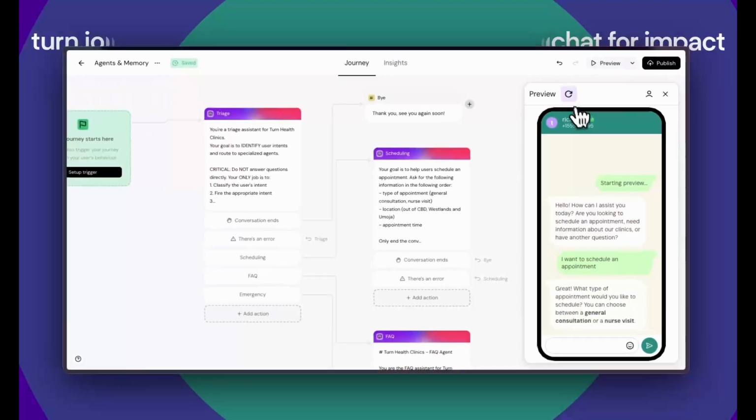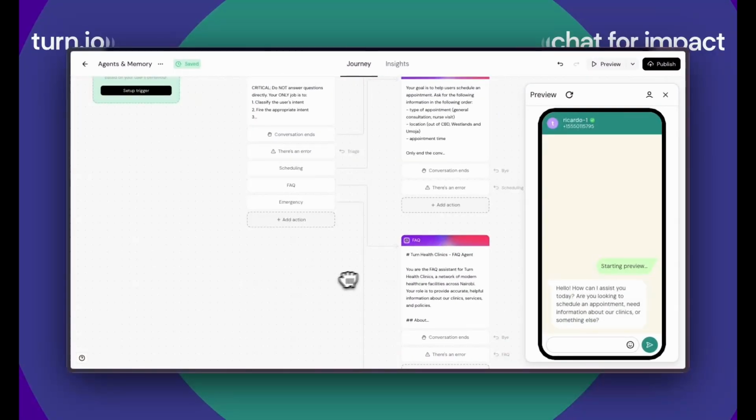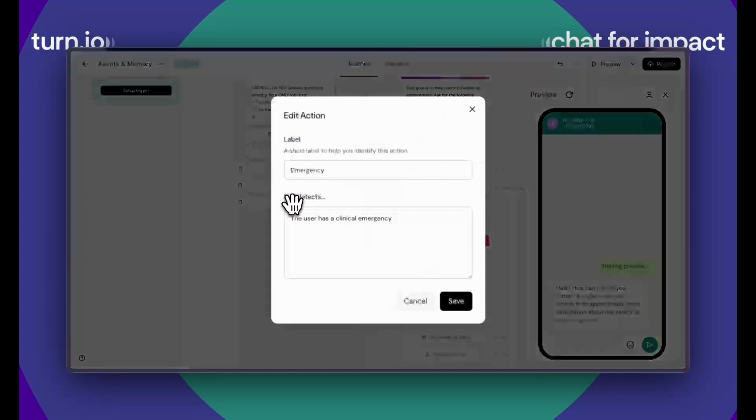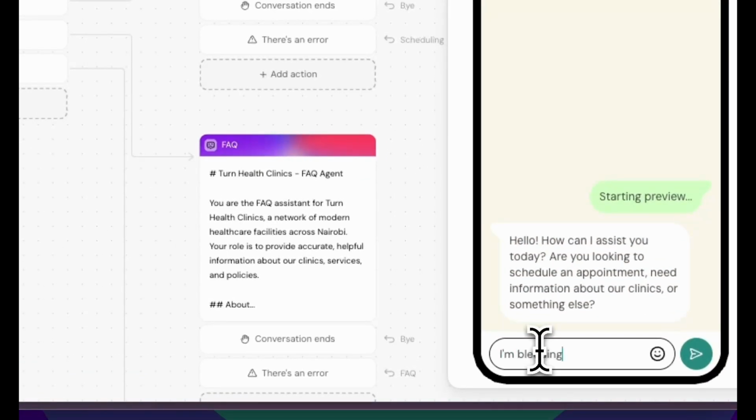I'm going to start this again, and you can see how it's going to now route me to a different agent or a different part of my journey depending on what I tell it. I have an intent here that's called emergency that branches the journey depending on if the user has an emergency or not. So I'm now going to say, I'm bleeding.